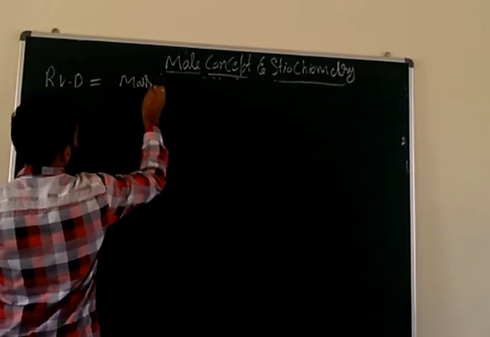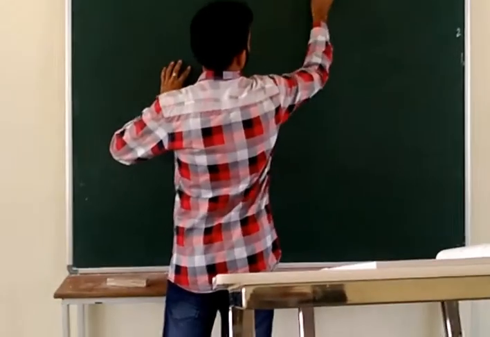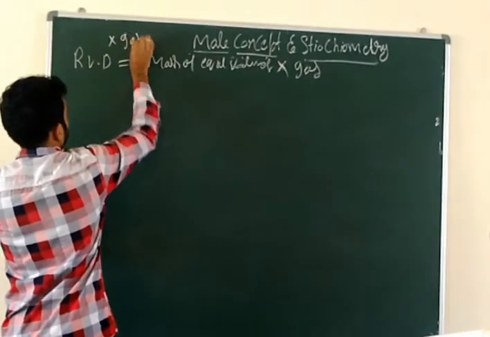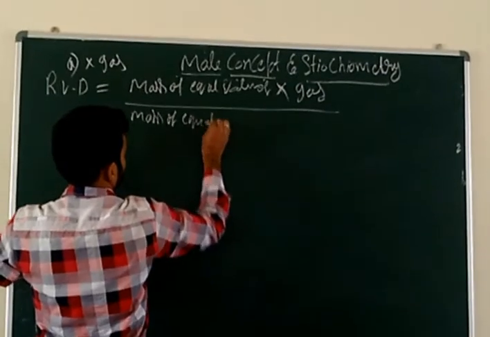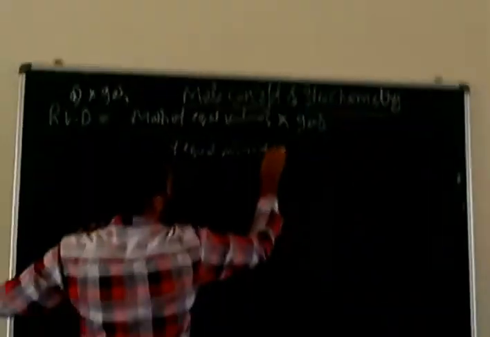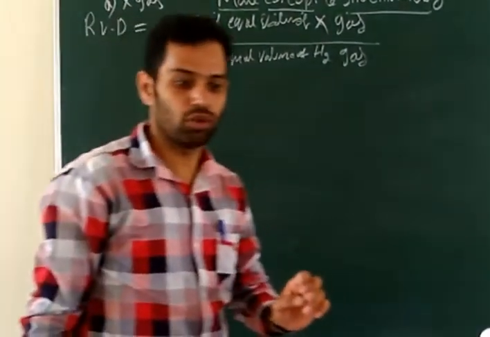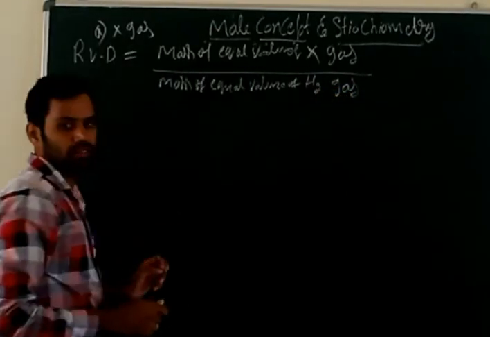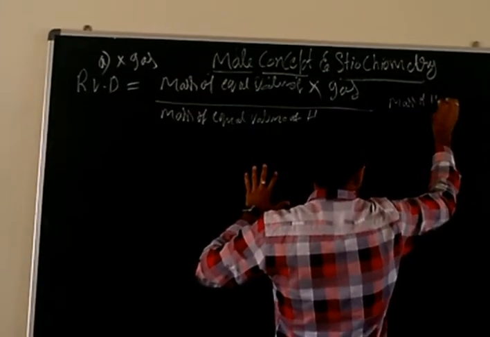So mass of an equal volume of X gas divided by the mass of an equal volume of hydrogen gas. First I am finding X gas. They already gave the mass of hydrogen gas. How much is the mass of hydrogen gas? According to the data they gave, the mass of H2 gas is equal to 50 gram.